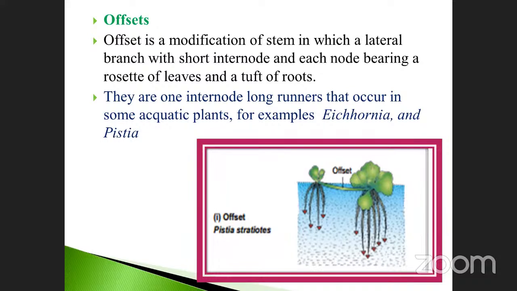What is the main purpose of this one? Because of the presence of aerenchyma, the aerenchyma is filled with air. That's why it has a buoyancy nature and can easily float on the surface of the water. But they have so many roots here. See, they are one-internode-long runners that occur in some aquatic plants, for example Eichhornia and Pistia. This one is called Pistia. Eichhornia is also an aquatic plant, similar to Pistia.